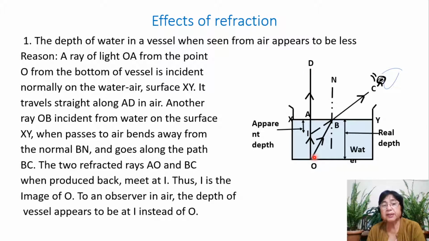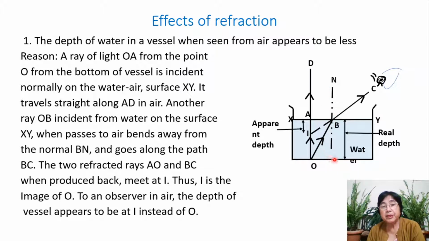Another incident ray which we will consider is OB. This ray OB is not incident normally, but it makes some angle with the normal. Okay, so here is normal BN.